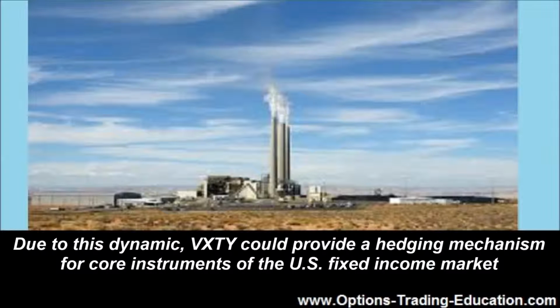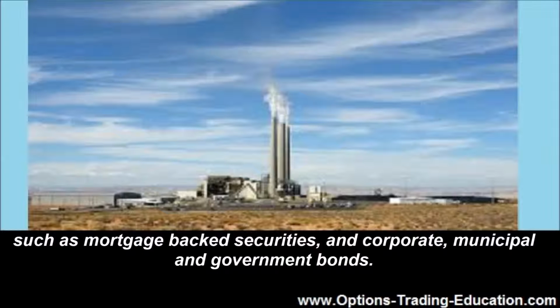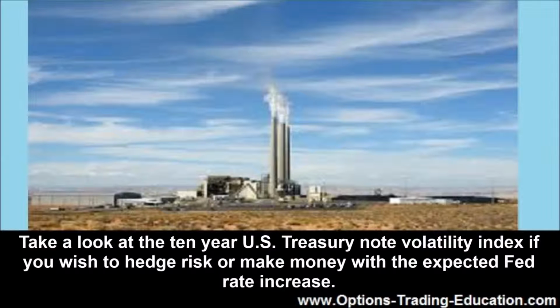Due to this dynamic, VXTY could provide a hedging mechanism for core instruments of the U.S. fixed income market, such as mortgage-backed securities and corporate, municipal, and government bonds. Take a look at the 10-year U.S. Treasury Note Volatility Index if you wish to hedge risk or make money with the expected Fed rate increase.